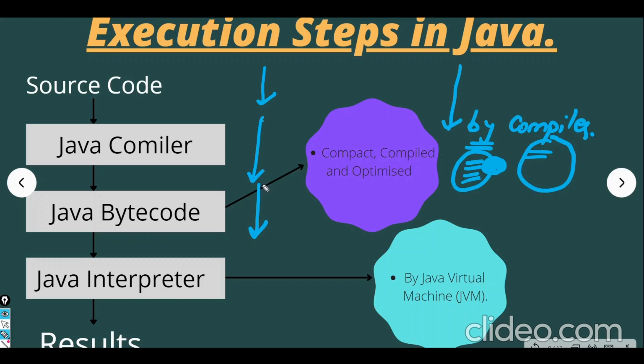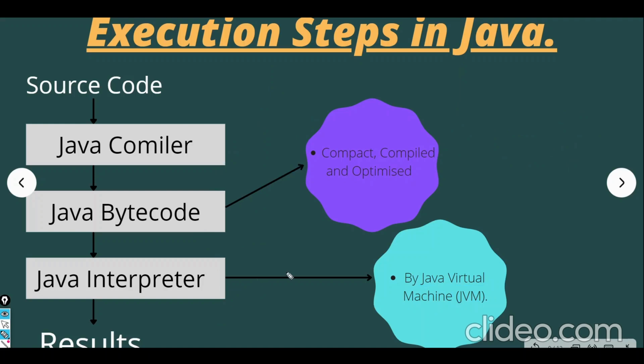So the scenario behind the scenes is that the code is not actually executed by the compiler, right? It is actually executed by the interpreter. The compiler just shortens the code and converts it to bytecode, and this bytecode is used by the Java interpreter. So who is the Java interpreter? It is called the Java Virtual Machine, that is JVM. You may have come across this word JVM. Then this JVM executes the bytecode line by line and gives us the desired result. Clear to everyone?